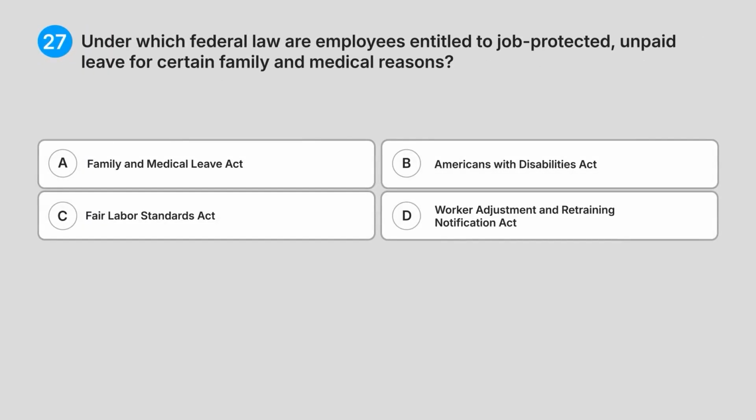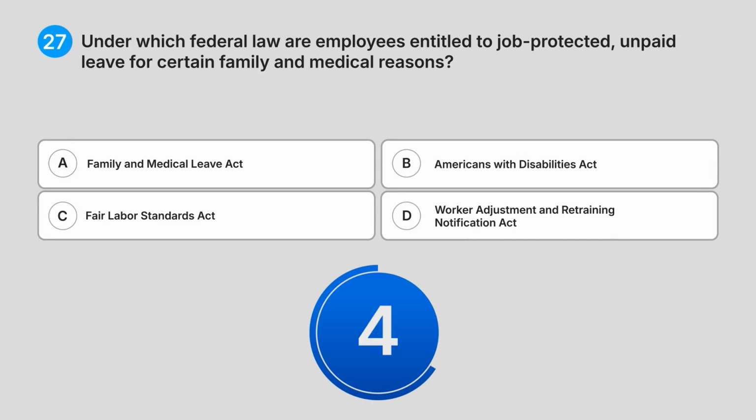27. Under which federal law are employees entitled to job-protected, unpaid leave for certain family and medical reasons? A. Family and Medical Leave Act. B. Americans with Disabilities Act. C. Fair Labor Standards Act. D. Worker Adjustment and Retraining Notification Act. Can you guess the answer?